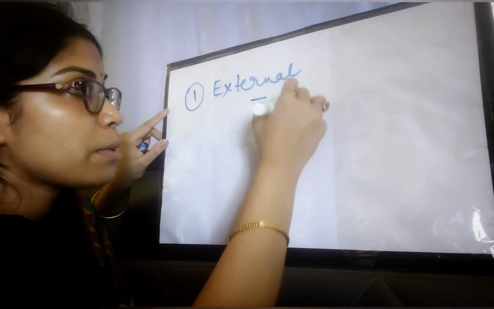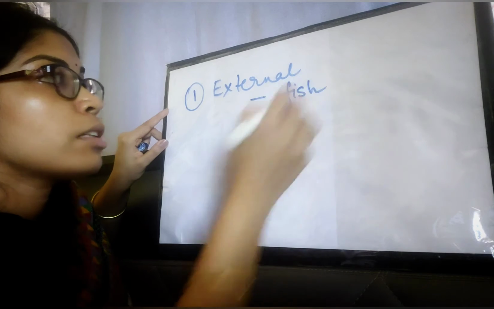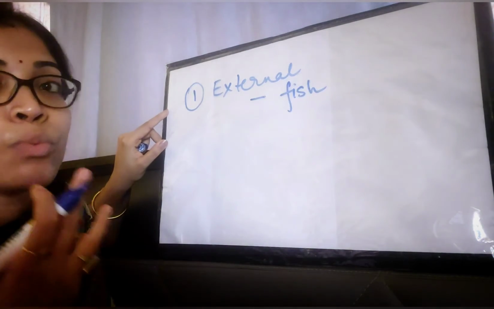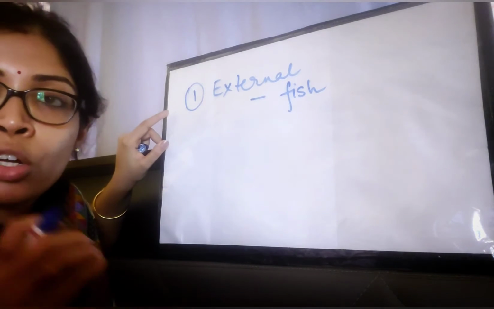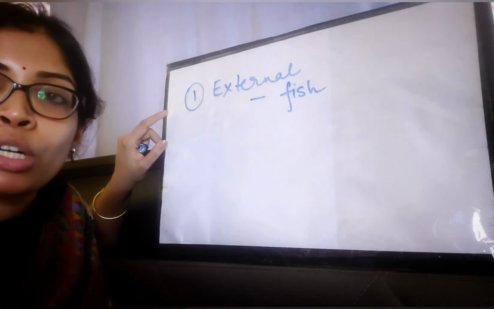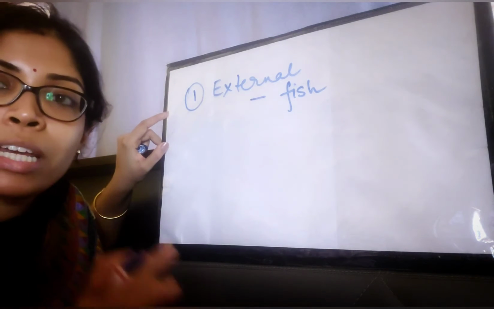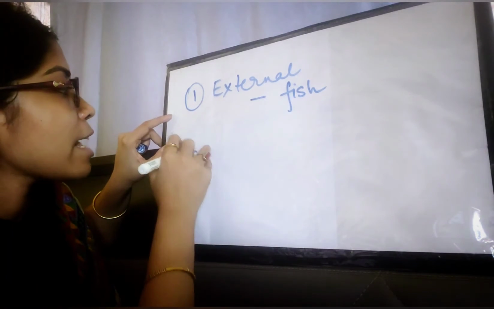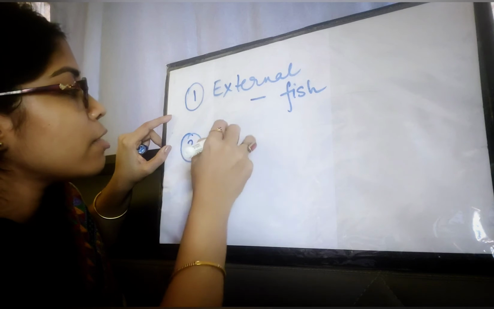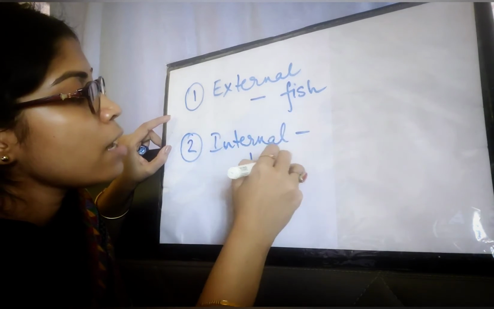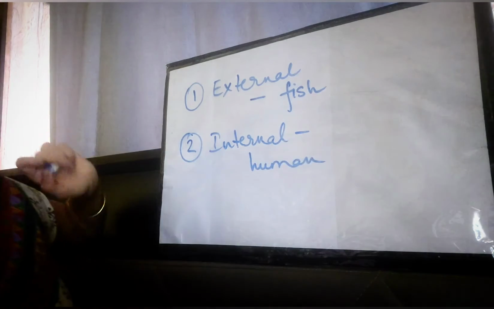One very good example is fish. The fertilization in fishes takes place within the water, not even inside the body of the male or the female, but in the aquatic habitat. And the next type is internal fertilization. We all know the example is human beings and all other mammals.